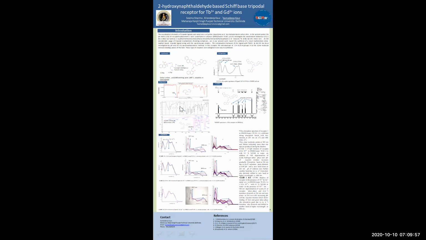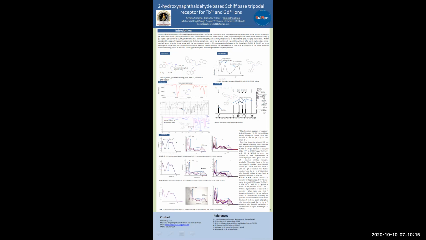There is no CO group and no NH2 group. There is no peak for CO and NH2, but there is a new peak observed at approximately 1626 centimeter inverse for the imine group.